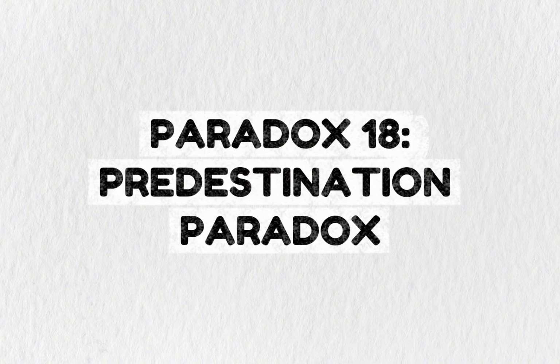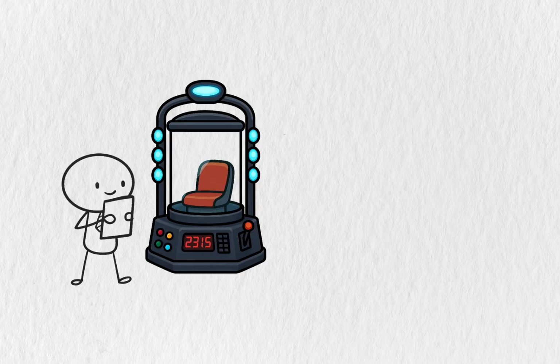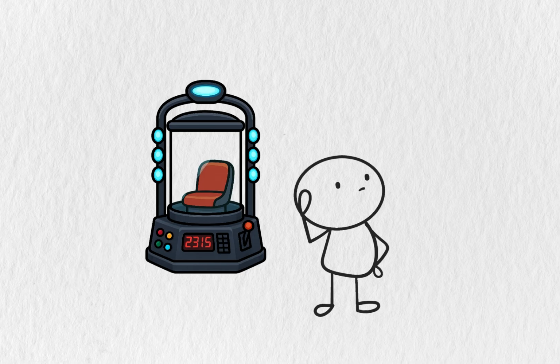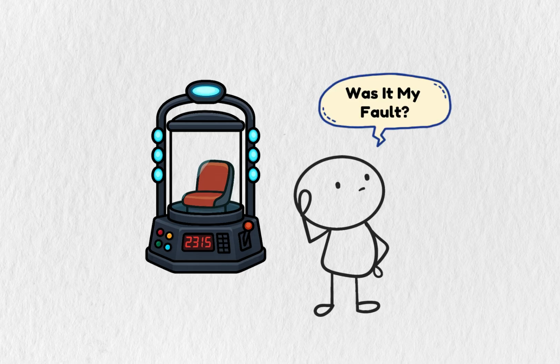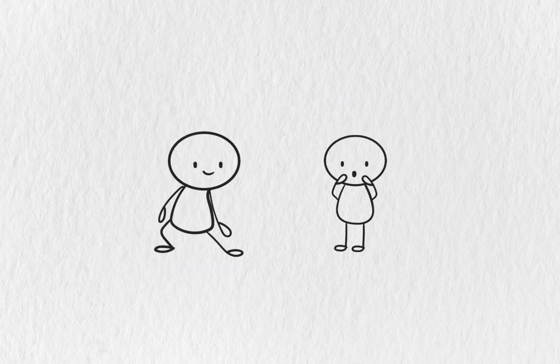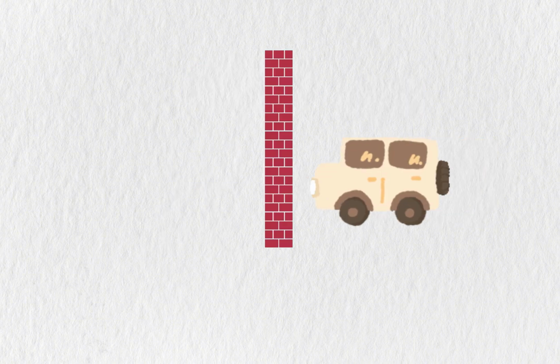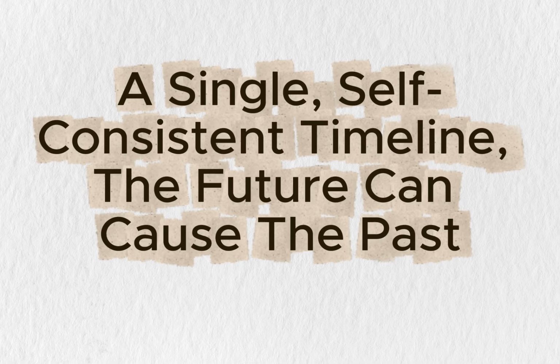Paradox 18. Predestination Paradox. You learn about a disaster and go back in time to prevent it, but your actions in the past are precisely what caused the disaster. For example, you warn someone to avoid a certain road, so they take a different route, and that's where the accident happens. This paradox suggests that in a single, self-consistent timeline, the future can cause the past, and all your attempts to change history just fulfill it.